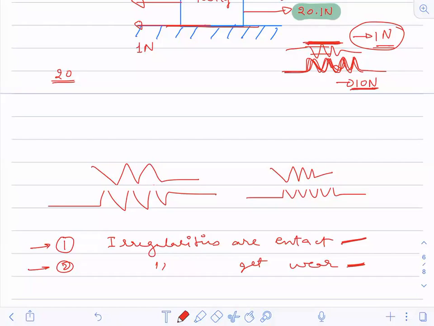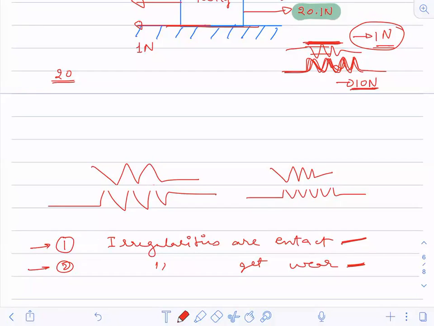Condition 1. In condition 1, we will have a higher value of friction. Why? Because we need more force to break that. And once it is worn out, once it is broken, I can move the object with less force, and so the frictional force will also be less at that time.